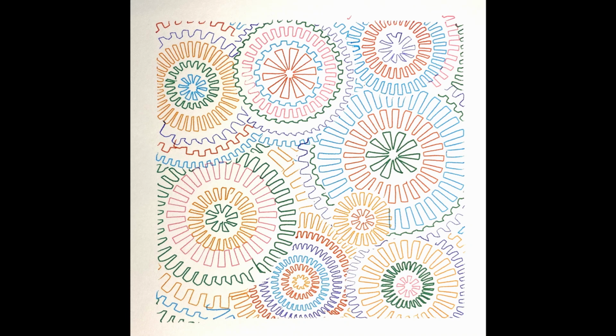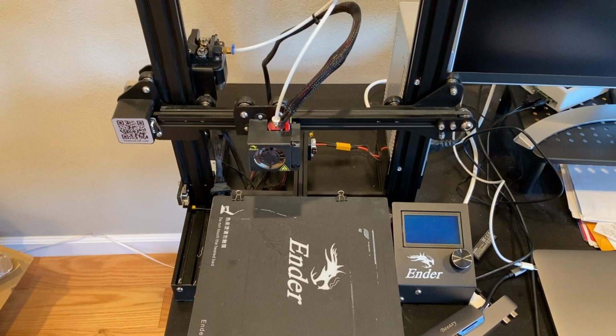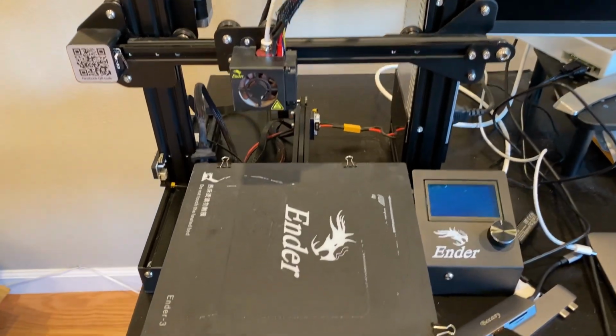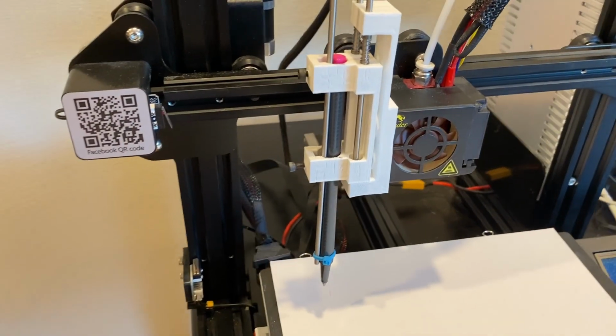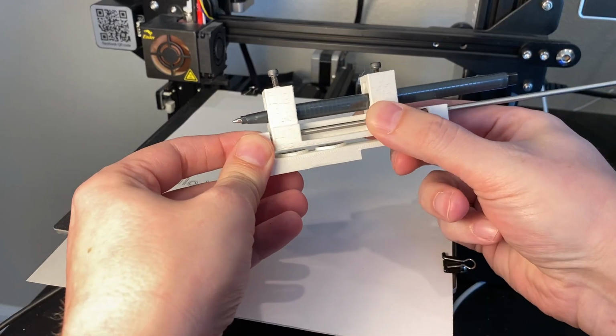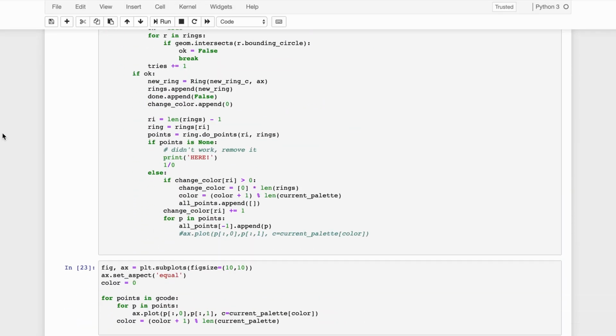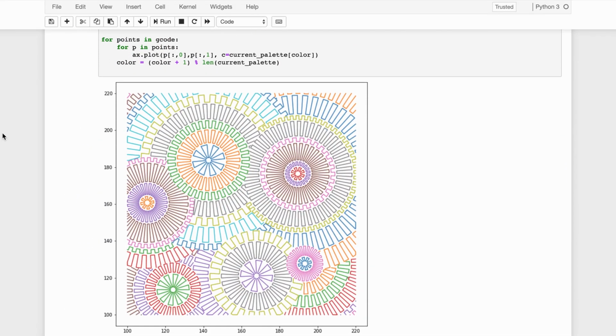In this video, I'm going to show you how I drew this picture using my 3D printer, this special pen attachment that I made for my 3D printer, and a little bit of code to generate the drawing.